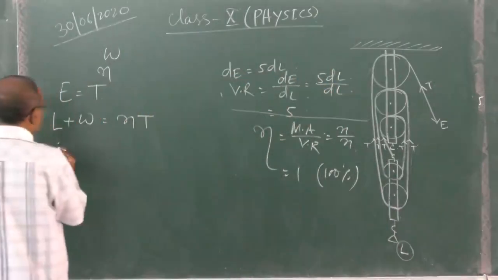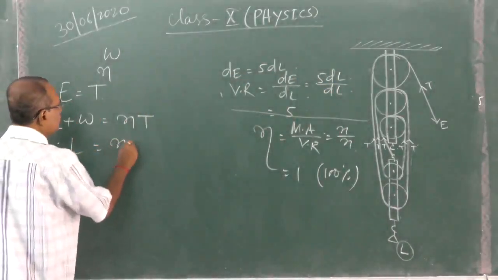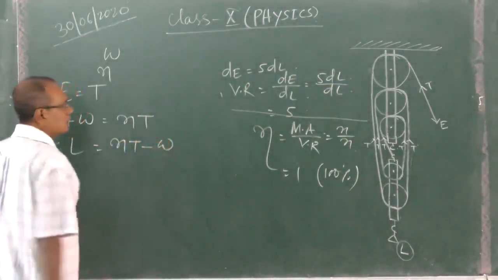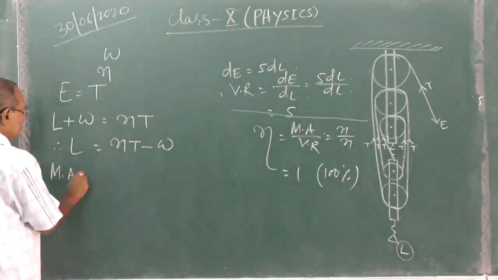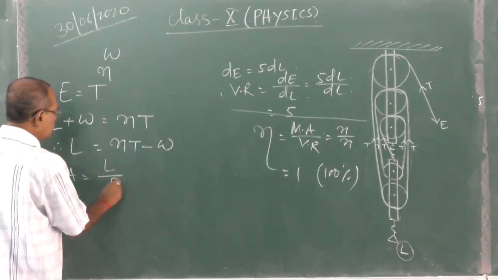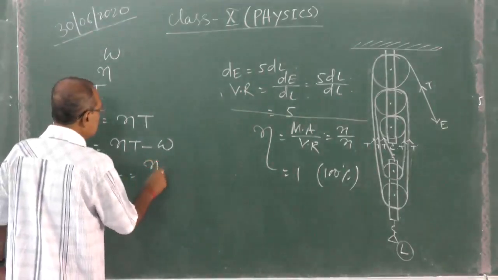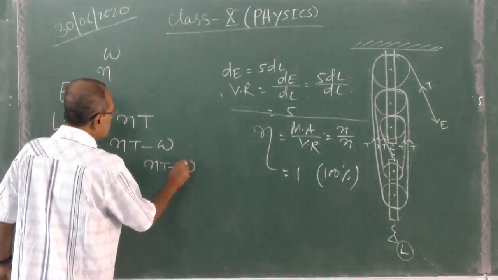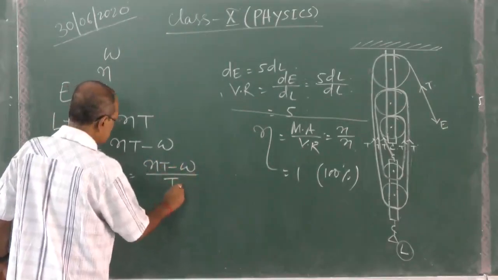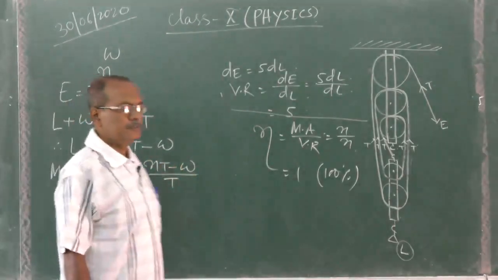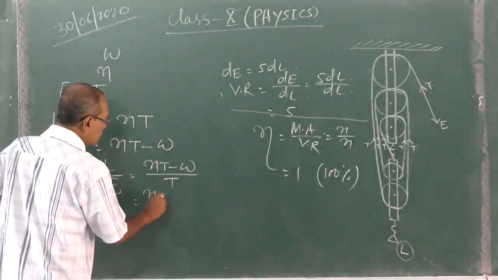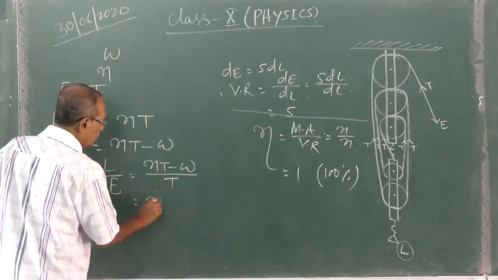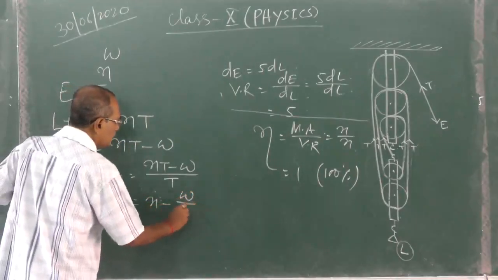So therefore L is equal to NT minus W. Mechanical advantage is equal to L by E, that is equal to NT minus W by T. That will come N minus W by T.